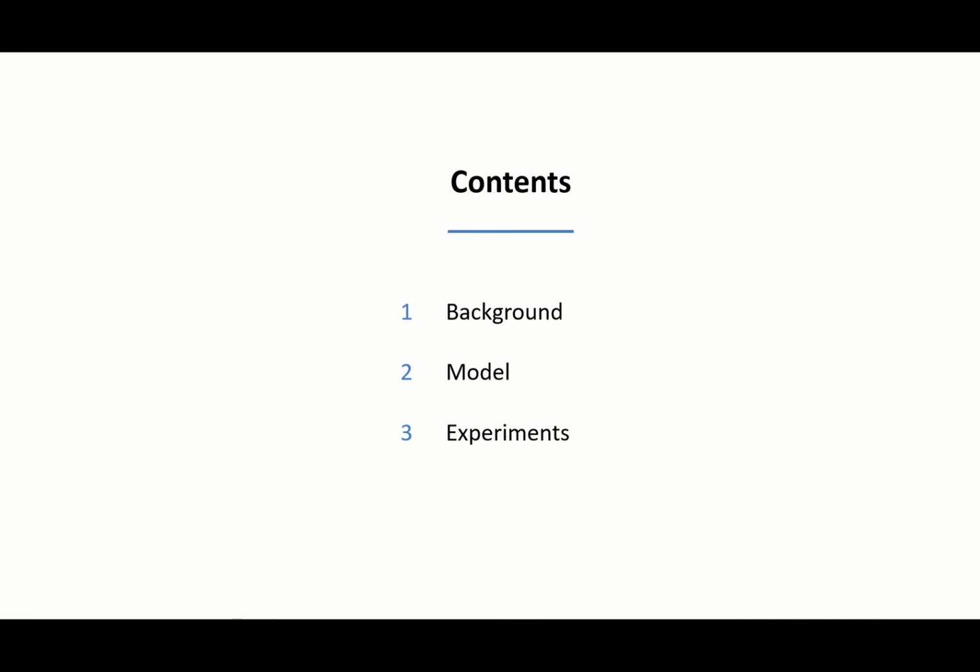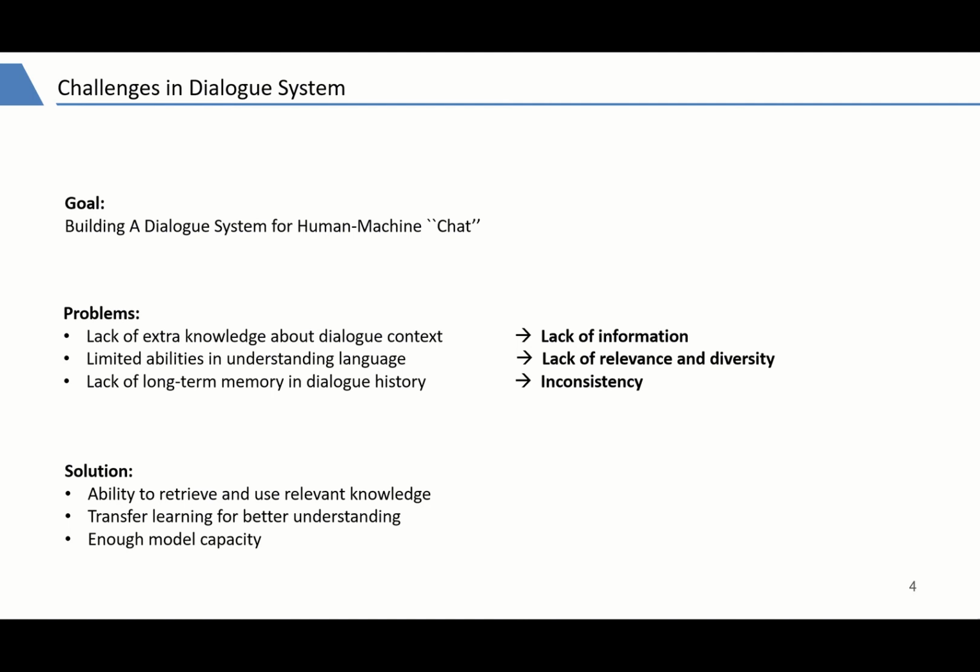Here are the main contents. First, let's see the background. The goal of chatbot is building a dialogue system for human-machine chat. Chit-chat is crucial and non-goal oriented. The topic of the conversation could be any. Users may jump from one topic to another in a conversation. The research focuses on automatic replying with relevant and diverse responses to make conversations engaging.